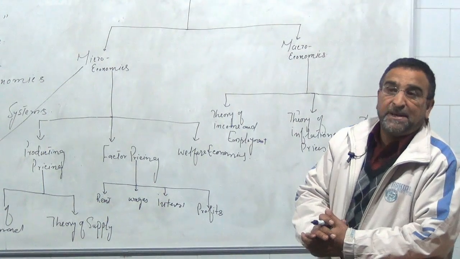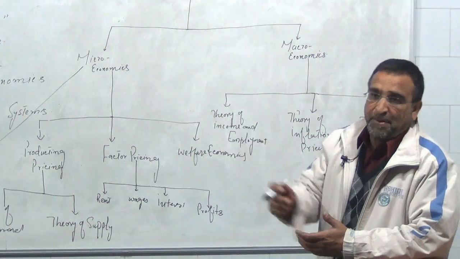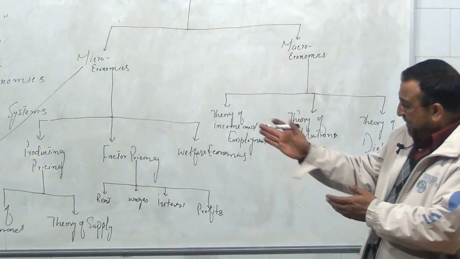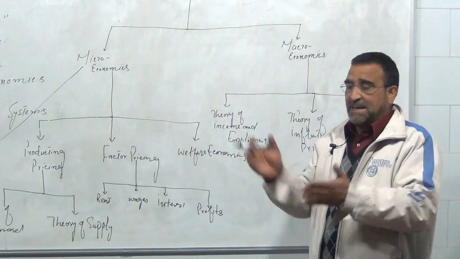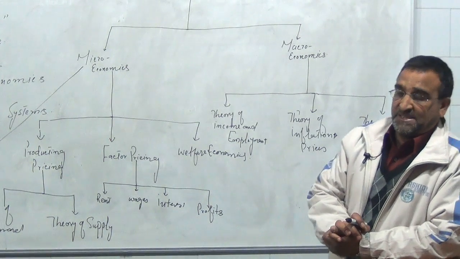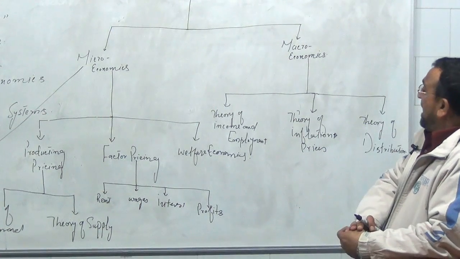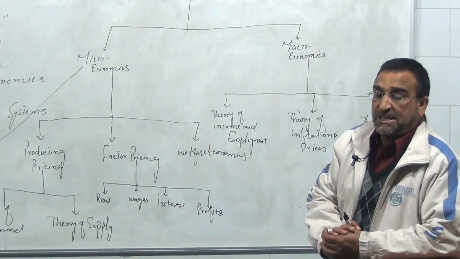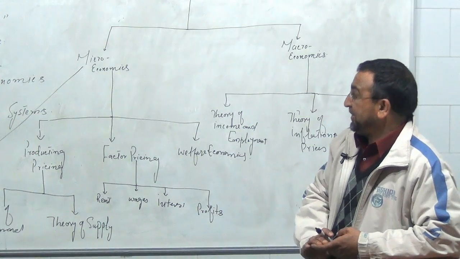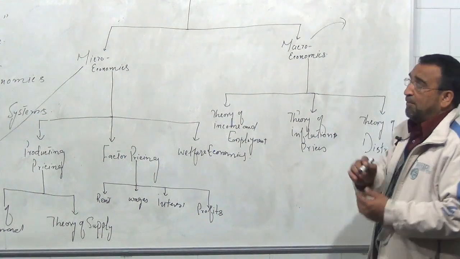For example, it may be income of a consumer, income of a firm, equilibrium of a person, equilibrium of a firm, theory of demand, theory of supply, or anything else. What we study in microeconomics is a millionth part of the economic system as a whole. That thing we call microeconomics. Then we have macroeconomics. We are going to study macroeconomics in detail after completing microeconomics, but still, a little introduction about it also.